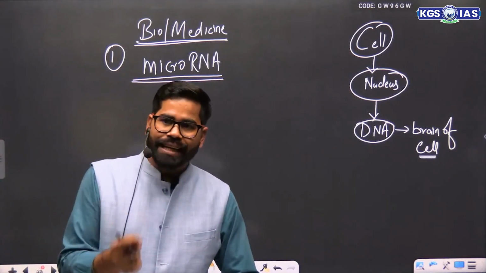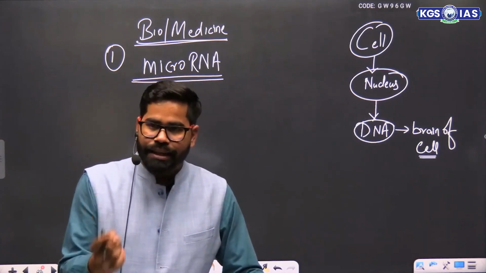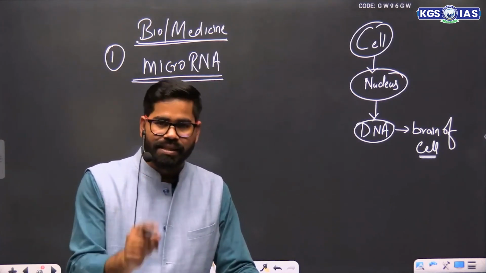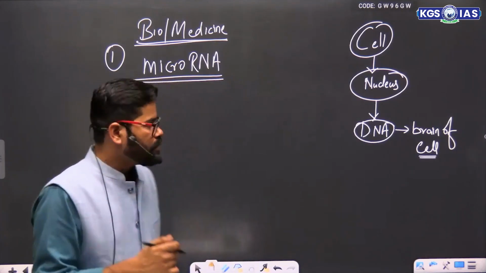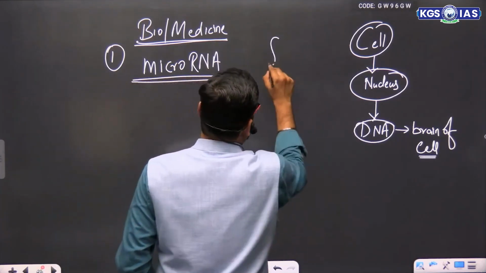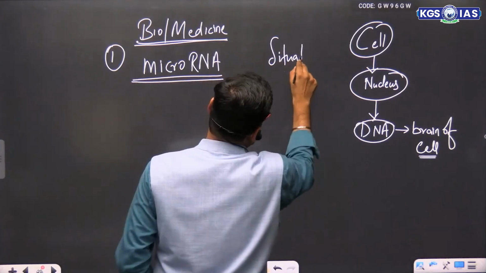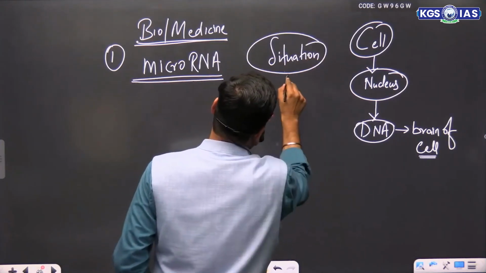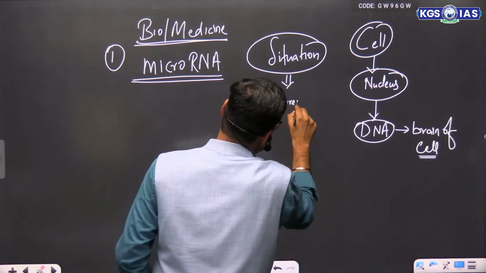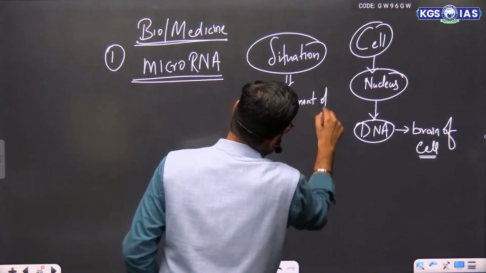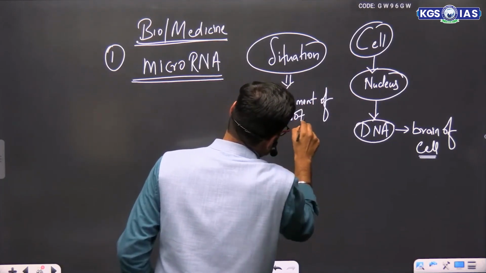Suppose that if there is a need to make a protein in the cell, the DNA will work for it. How will it work? Suppose we have a situation where there is a requirement of protein.